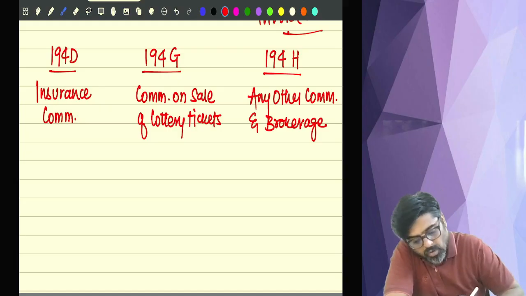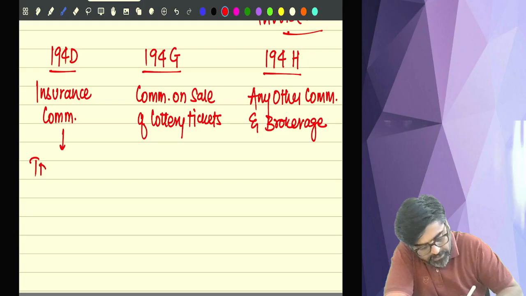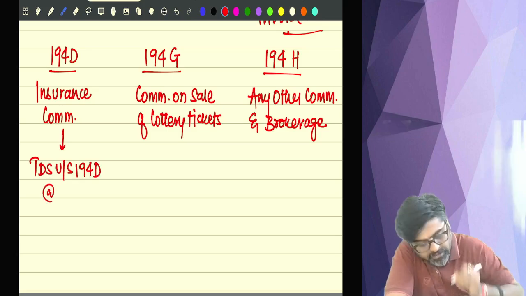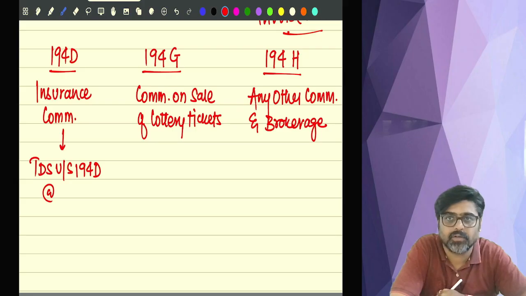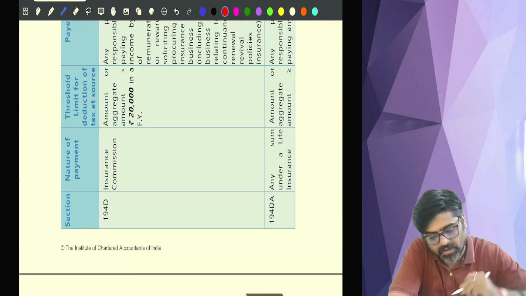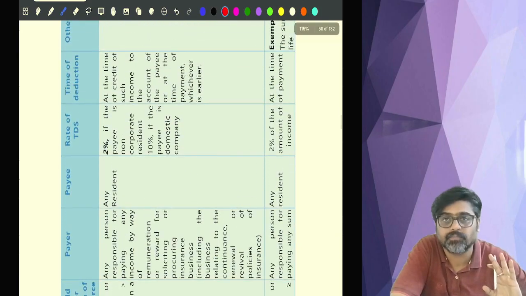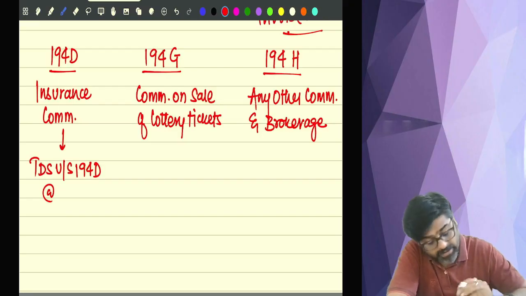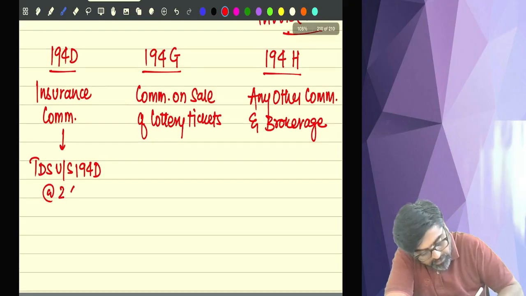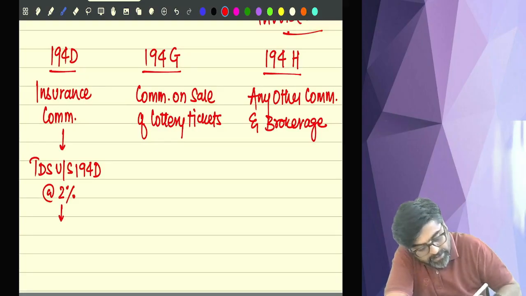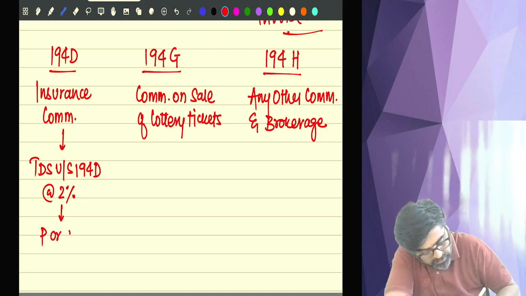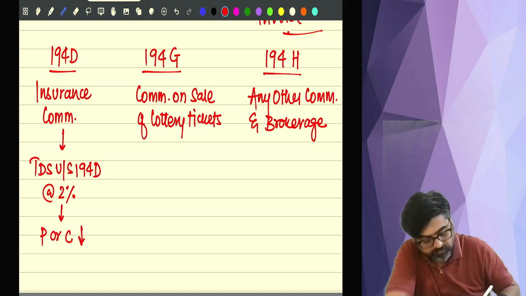Okay. So on this commission, TDS will come under section 194D at the rate of, what is the rate, guys? 2%? Or 5%? Earlier the rate was 5%, but the rate is 2% now. So any lottery commission, any commission, the TDS will be at the rate of 2%. TDS will be deducted at the time of payment or credit, whichever happens earlier.